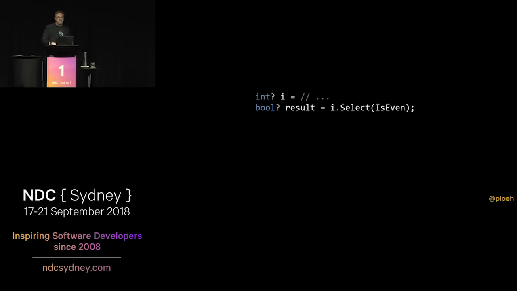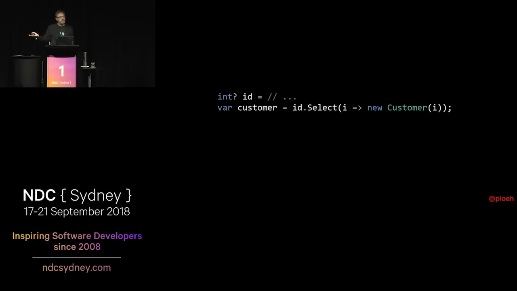So we can do stuff like this, where we have a nullable int, and we can project that into a nullable bool by saying Select IsEven, for example. That actually works. That compiles. That's OK. But you say, well, that would be really nice. Could we do the same thing with our ID? What if I have a nullable int that's an ID? Could I just do id.Select and then take my integer and project that into a Customer? No, this doesn't compile. It doesn't compile because Customer is a reference type. It's a class, and it doesn't satisfy that type constraint. It must be a value type.